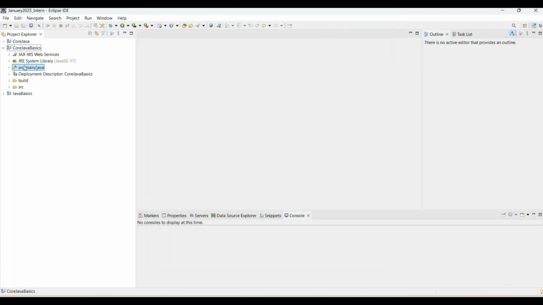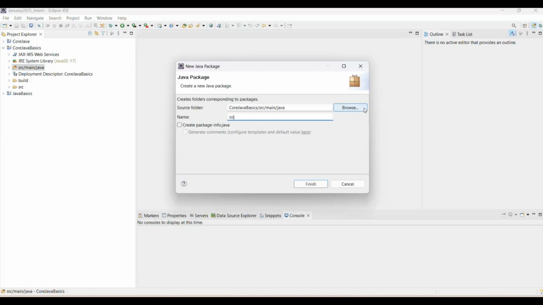Then coming to src main Java, simply right click on that, new package. I am creating a package here, and the package name I'm giving will be com.fullstack.core. What is this com.fullstack.core? Com means OS level core level package. Full stack means our company name, and core means we are learning the core Java.